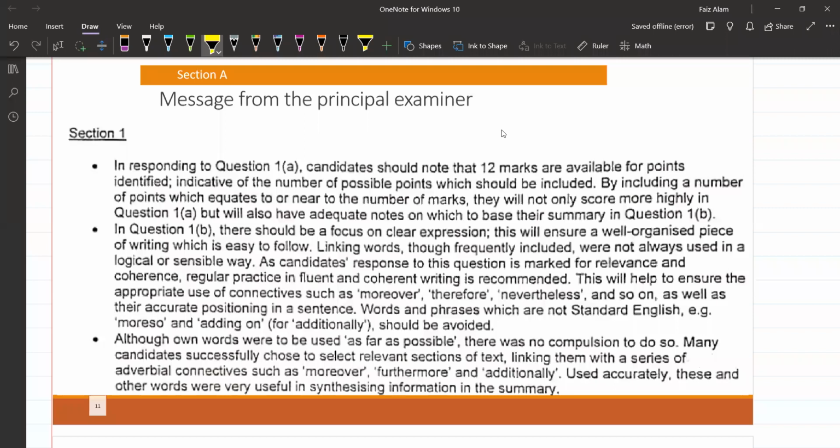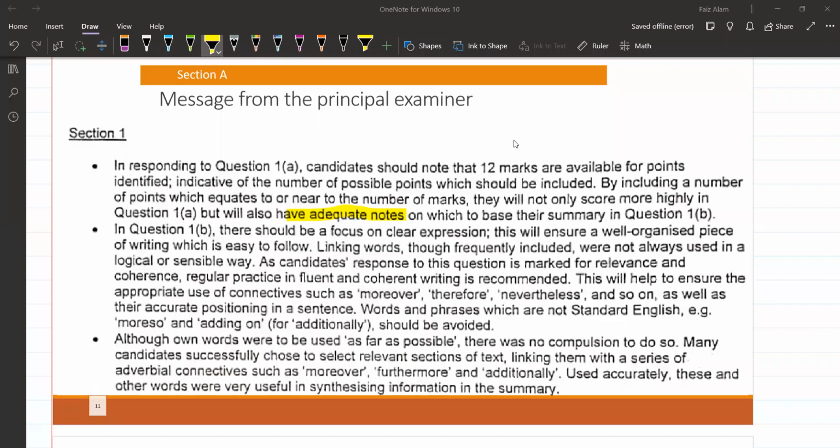In responding to question 1A, candidates should note that 12 marks are available for points identified, indicative of the number of possible points which should be included. By including a number of points which equates to or near to the number of marks, they will not only score more highly in question 1, but also have adequate notes on which to base their summary in question 1B. इसका मतलब, the more you can write, the more you can score. Quite easy. Simple meaning ये इस बात की.